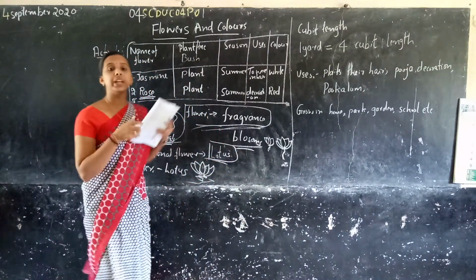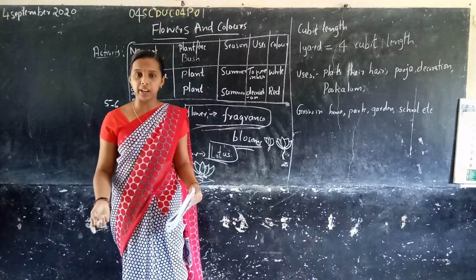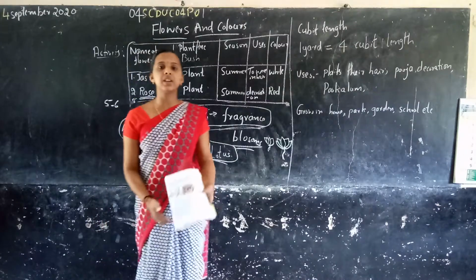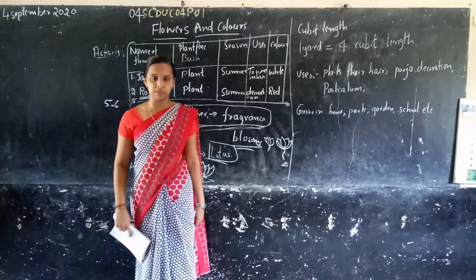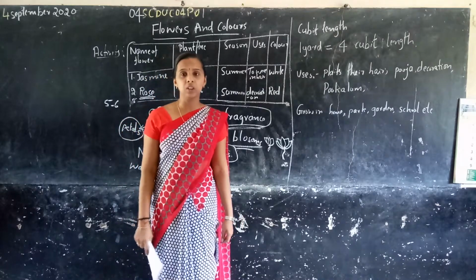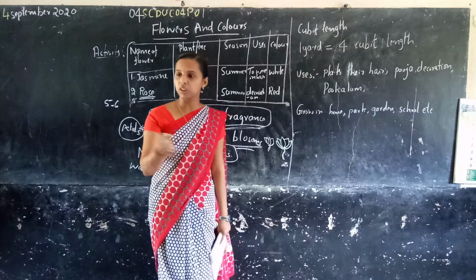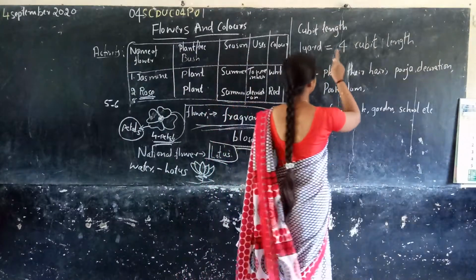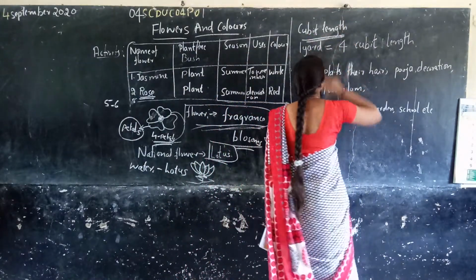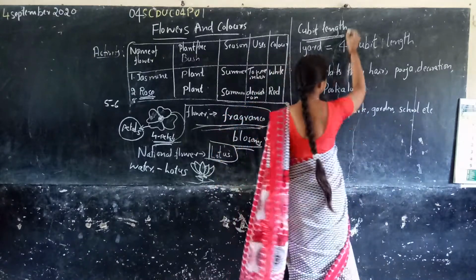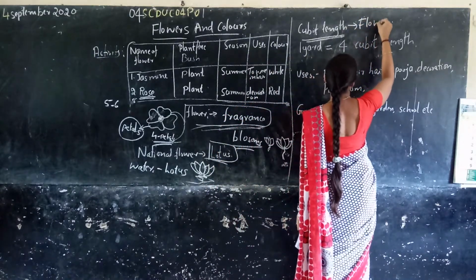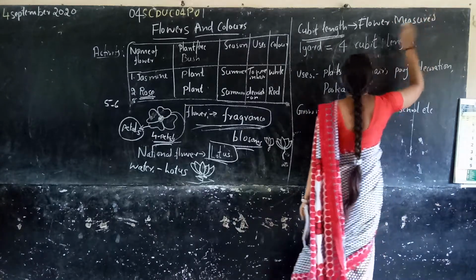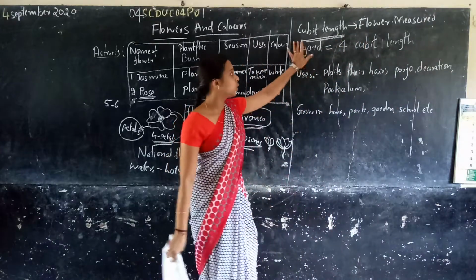Next, if you go to any market or shop, which market? Flower market, right? So you want to buy some flowers. If you like some jasmine, how do you buy? Can you ask for any jasmine flower? Do they give one or two? No, right? There is a measurement for it. The flower measurement is in cubit length. Which measurement? Cubit length. Flowers are measured through a cubit length.